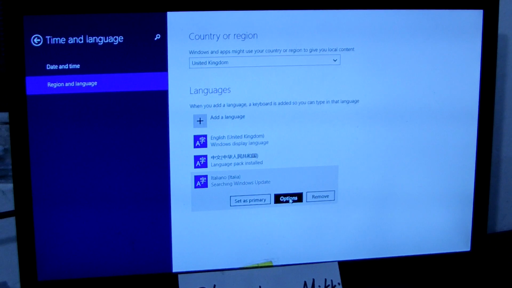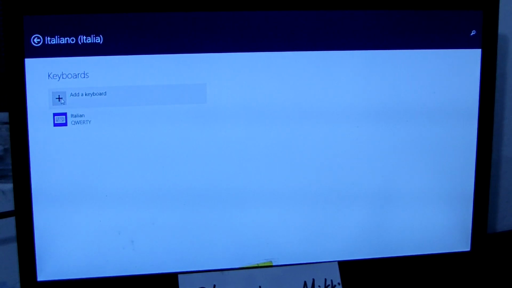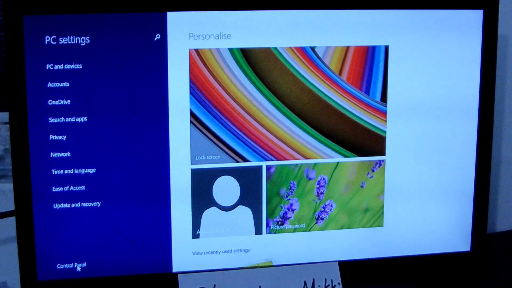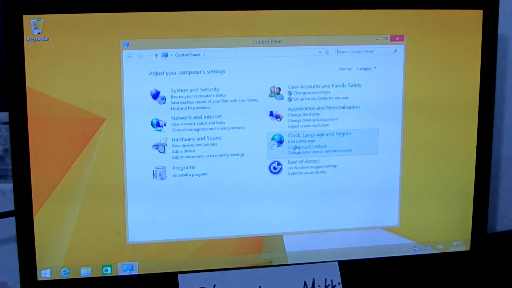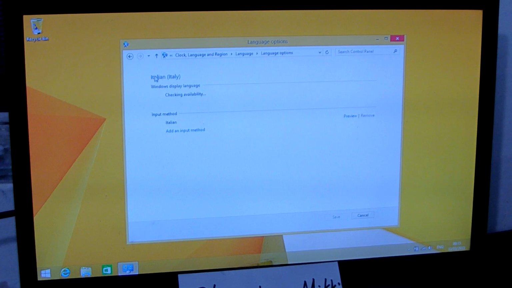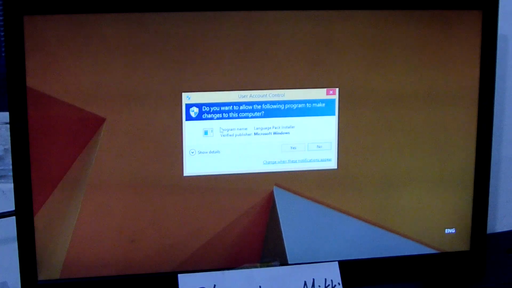Now we see options. Then we go to the control panel. This add the language. This is Italy. We choose option. Then there are Windows. Display language is here. Check the availability. Okay. Then we can download and install the language.